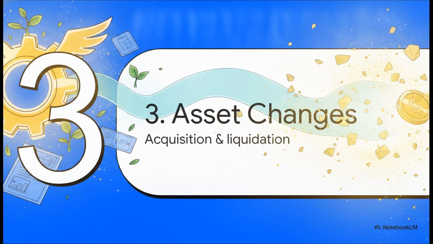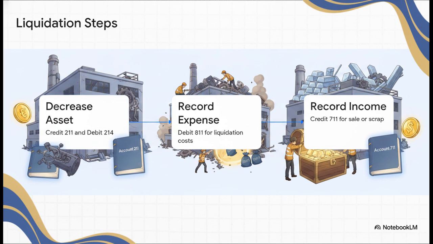That brings us to Section 3, Accounting for Asset Changes. We're going to track the life cycle: acquisitions, liquidations, and transfers. When an asset finally reaches the end of its life, or maybe it's sold off, we perform a liquidation. Class, I want you to write down these 3 chronological steps. Step 1, we have to clear the asset from the books entirely.